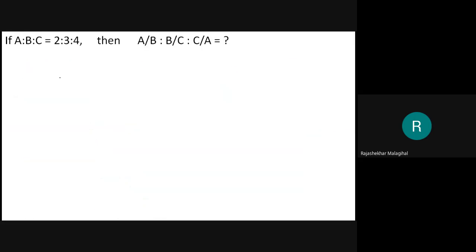Very, very interesting. A is to B is to C equal to 2:3:4. They have considered 3 terms. And A by B is to B by C is to C by A equal to what? Here I will go with my hint. That is A equal to 2x, B equal to 3x, C equal to 4x. Then they are asking A by B is to B by C is to C by A. You should not cancel this B and this B because they are not multiplied. They are just two dots kept here.